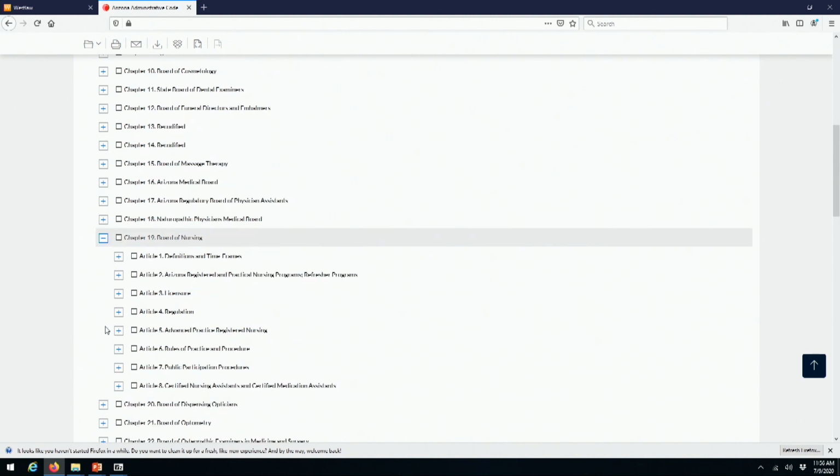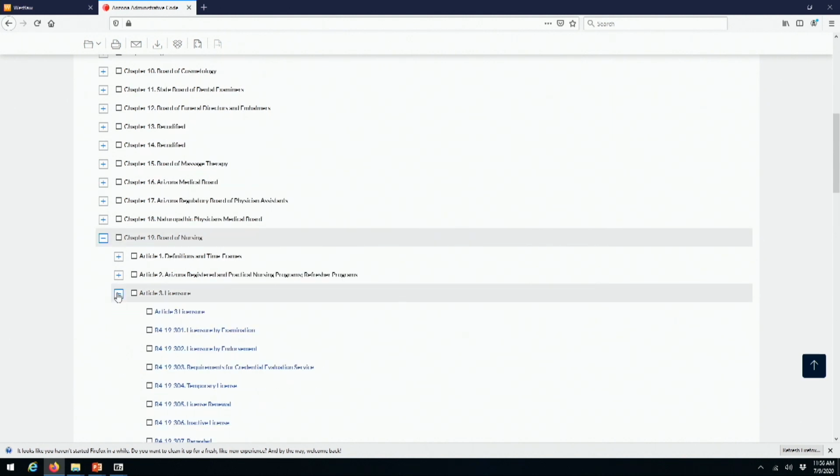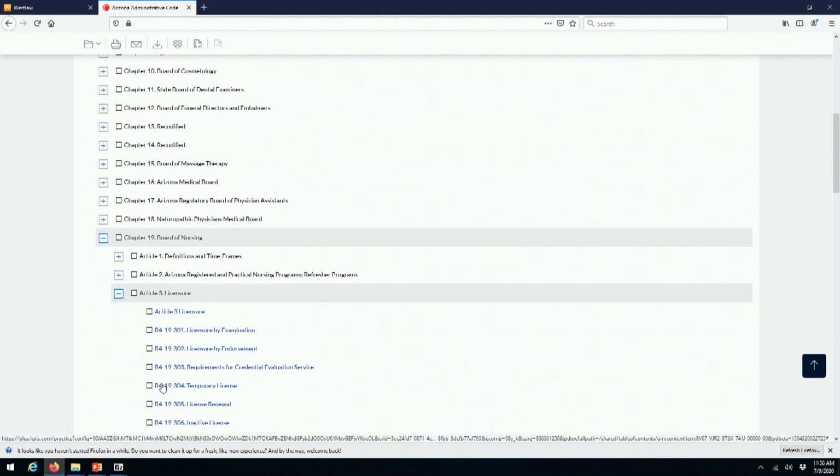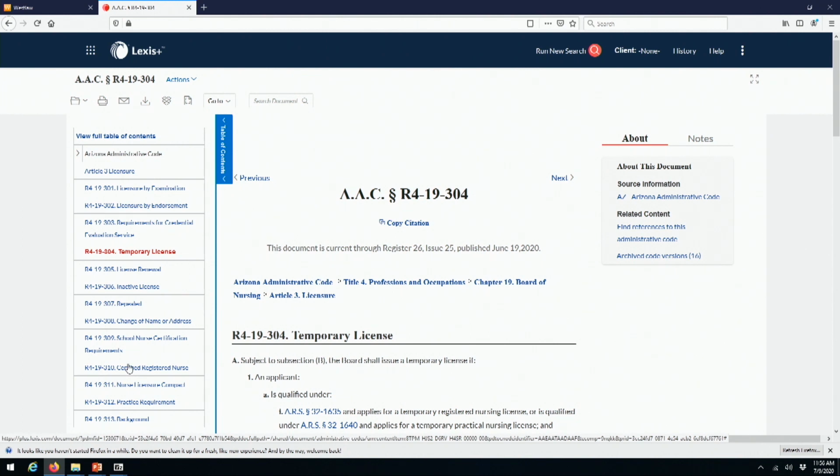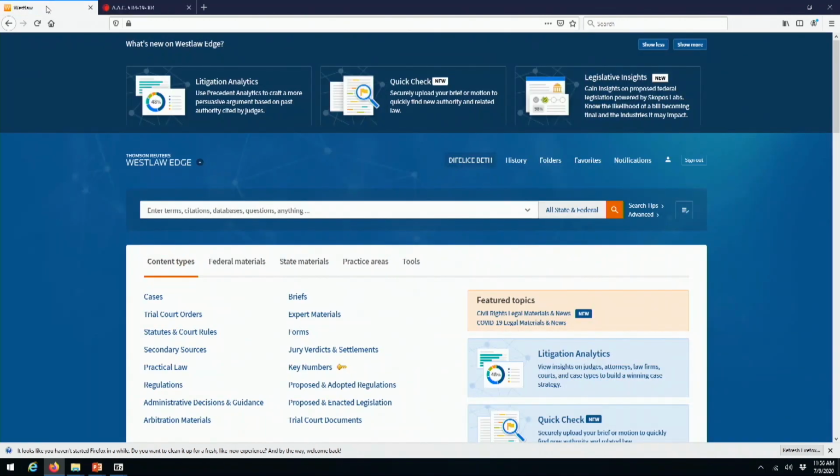I'm going to go to Article 3, Licensure, then Section 304, Temporary License. This regulation is cited as 19304, which means Title 4, Chapter 19, Section 304. Checking the currency of this database, we see that it's current as of June 19th, 2020. Today is July 9th. Now let's go to Westlaw.